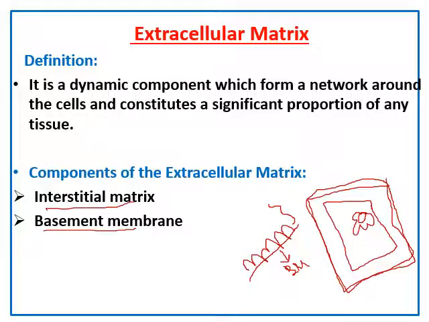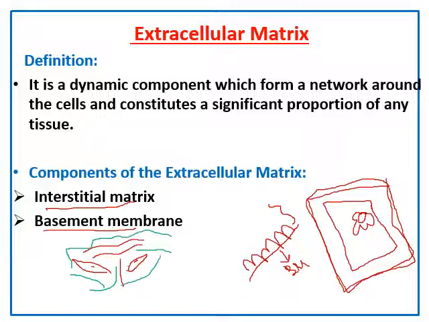What is the interstitial matrix? Interstitial matrix is present in between cells. You know that there is connective tissue, for example, formed of fibroblasts or blood vessels or whatsoever. There is a delicate framework in between that keeps all these structures in place, called the interstitial matrix.